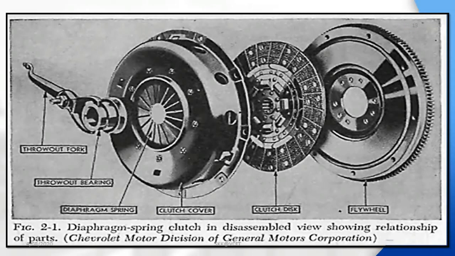This is the representation: flywheel on the extreme right side, then the clutch disc, then the cover. You can also see the diaphragm spring, then the throw-out fork and throw-out bearing, then it connects to the foot pedal.